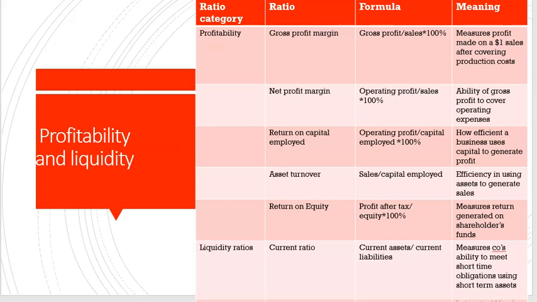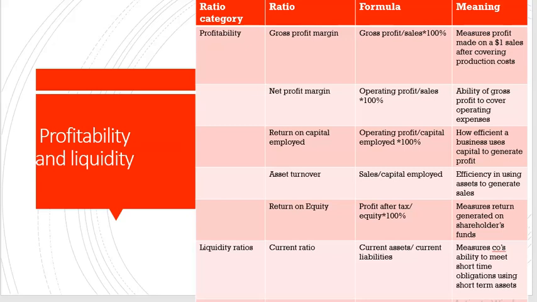So what does this ratio mean? So this ratio actually measures profit made on a $1 sale after covering production costs. In simple terms, when we take sales minus the cost to make that sale, are we profitable? That's what this ratio looks at. Are we able to cover our production cost or our cost of sales?